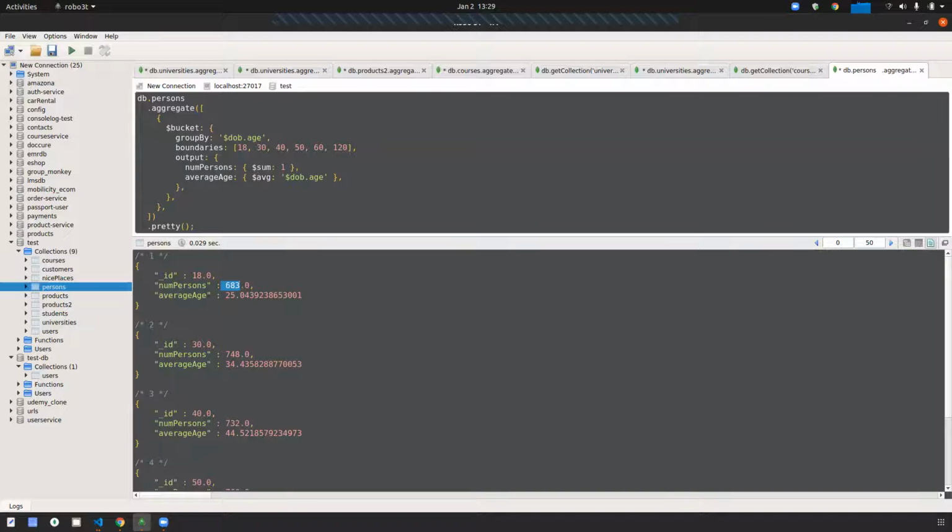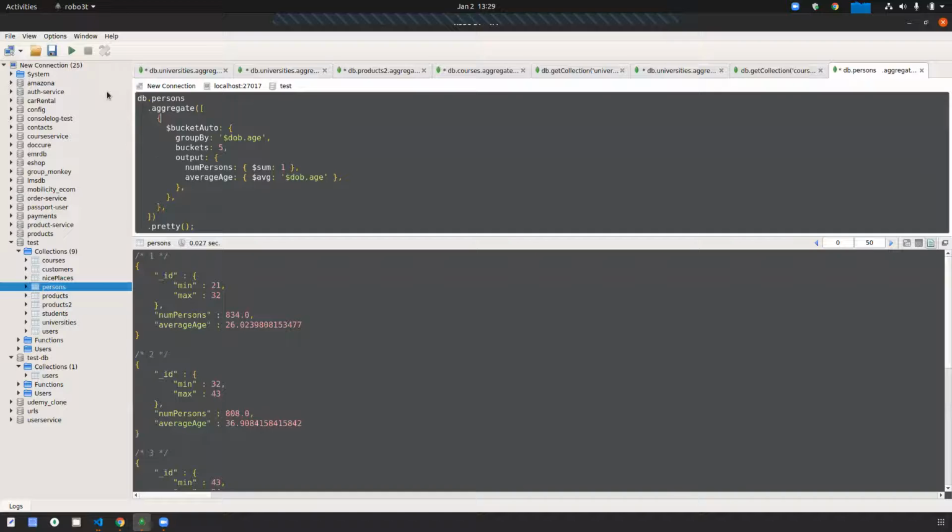Okay. Now another method is auto bucket. Here, if I am not mentioning the boundaries, I am grouping by dov.h with buckets, and the maximum buckets I am giving is 5. So it automatically creates a maximum of 5 buckets. Oh sorry, now I am running.